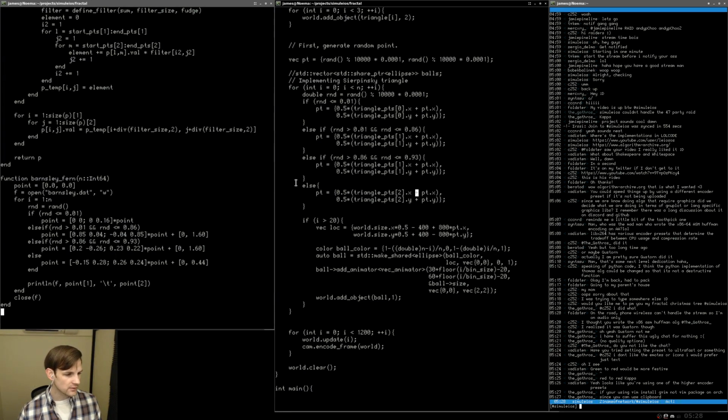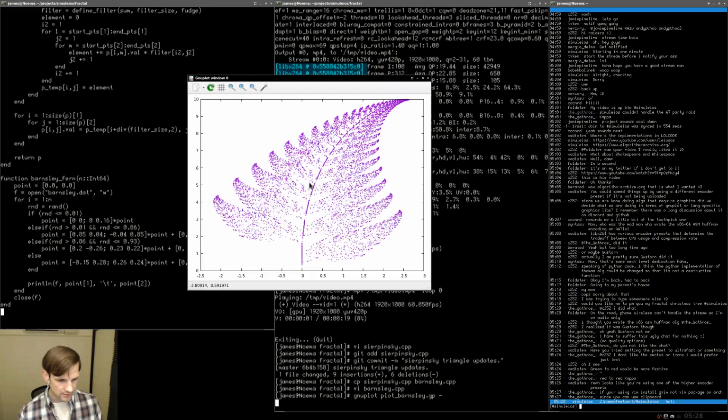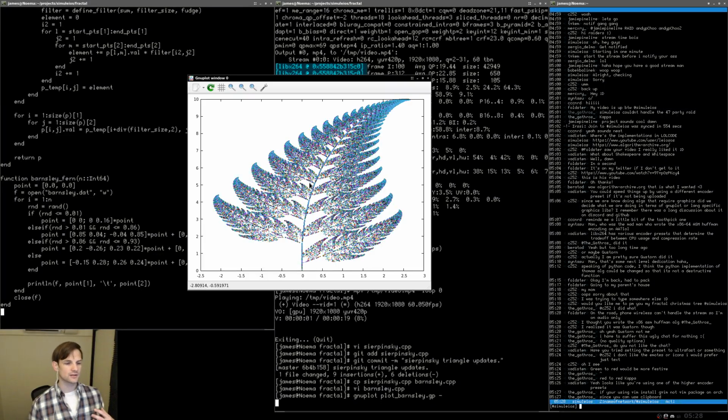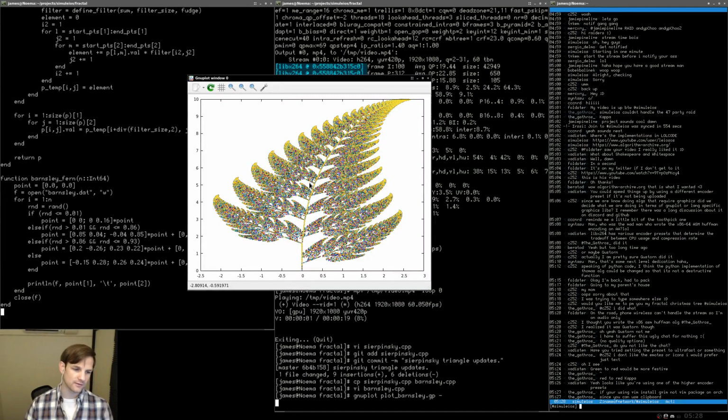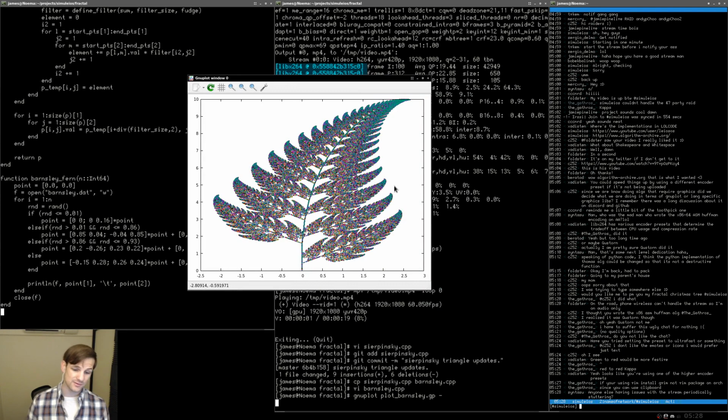And for those of you who don't know what the Barnsley Fern is, let me just go ahead and run new plot, plot barnsley.gp minus. So it is a fractal that is essentially ferns on top of ferns on top of ferns. That's what we'll be working on here. So that's what the Barnsley Fern is. Here we have the primary fern, and then we have these leaves that are continually generated on the edges. This is super easy to turn into something that looks kind of like a Christmas tree.